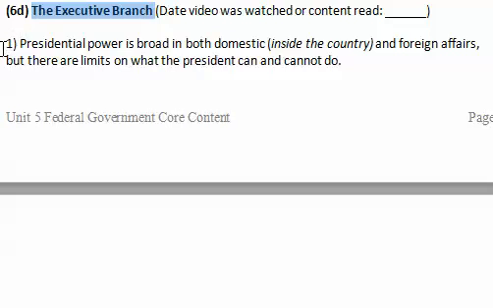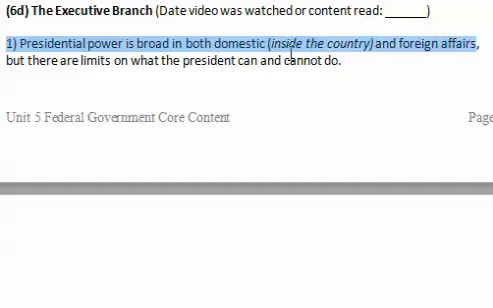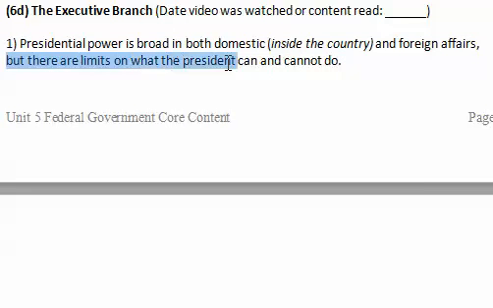First of all, the first note, presidential power is broad. So he has lots of different powers in both domestic and foreign affairs. Domestic means inside the country. But there are limits to what the president can and cannot do. Again, we learned about the powers of limited government, but we also learned about the principle of checks and balances. So there are certain things the president cannot do that other branches can do.